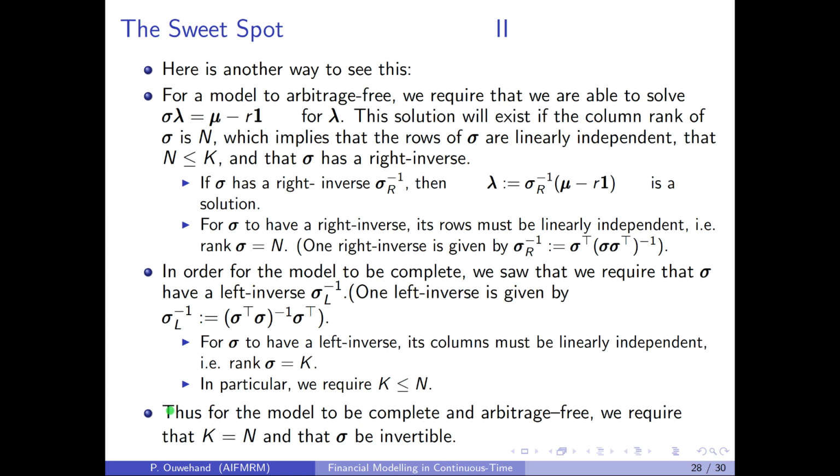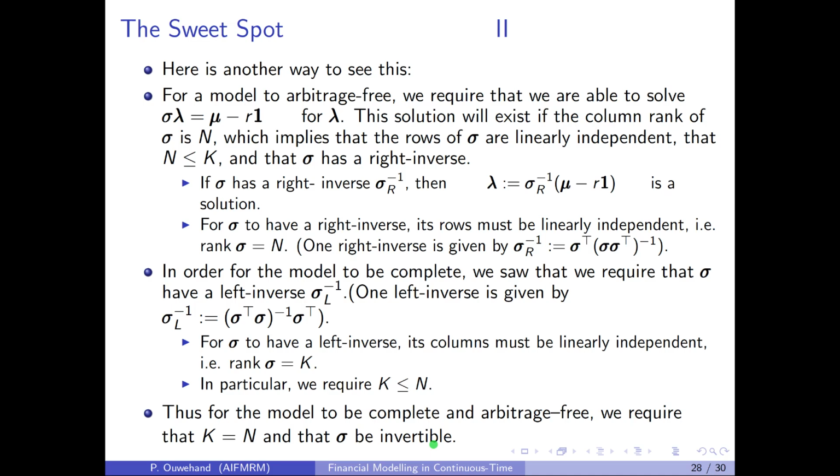In other words, for a model to be complete and arbitrage-free, we require that k is equal to n and that sigma is invertible. Notice that this is a modeling decision. You are modeling a certain number of assets, you get to decide the number of Brownian motions required, and you get to specify the volatility matrix.